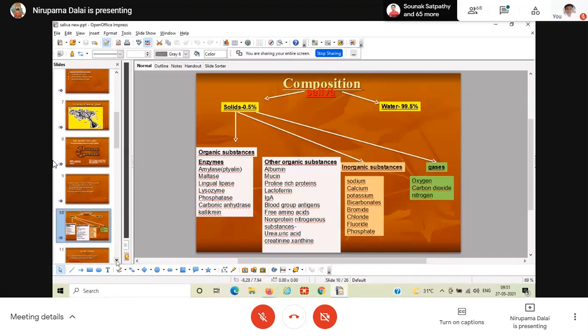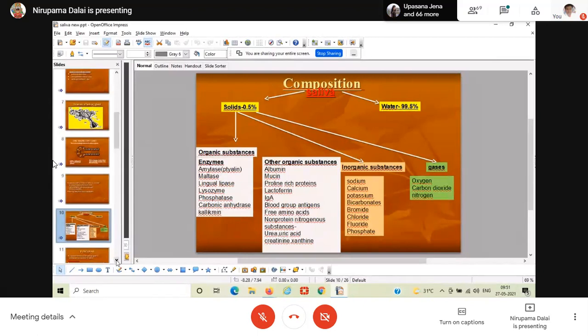Kallikrein is also one important component of the saliva. As you know, the glands are supplied by both the sympathetic and the parasympathetic nervous systems. Just think, if a gland is supplied with a rich supply of blood vessels, getting proper nutrients, then the gland is also stimulated to secrete more and more saliva.